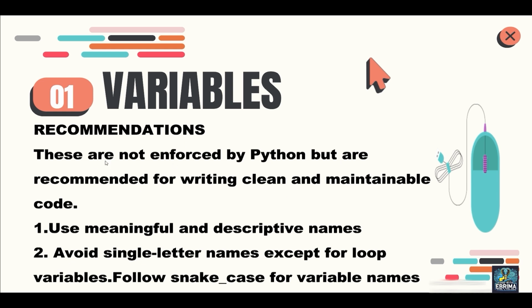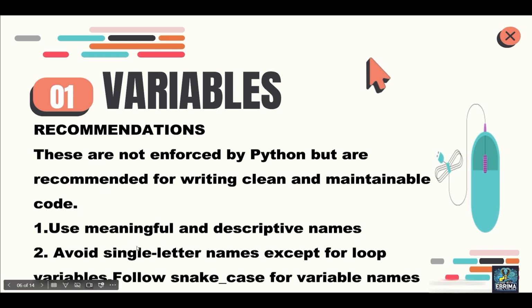So, if we follow these recommendations, we will be able to write clean and maintainable code. We are not going to get an error if we don't, but it is important to follow them so that we can write clean and maintainable code. Number one is use meaningful and descriptive names. The names must be meaningful and descriptive. Avoid single letter names except for for loop variables.